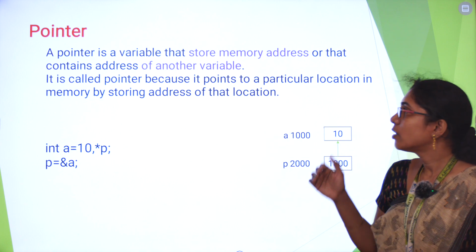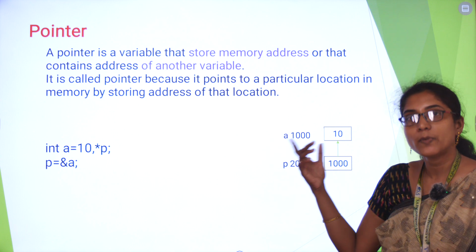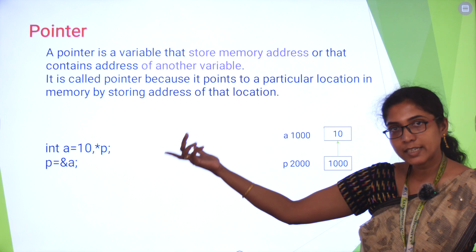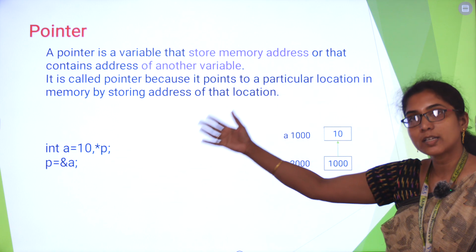So pointer, from the name itself we can say that a pointer is pointing to something. It will be pointing to a variable. The general syntax is data type, asterisk, then your pointer name. It should hold the address of another variable.